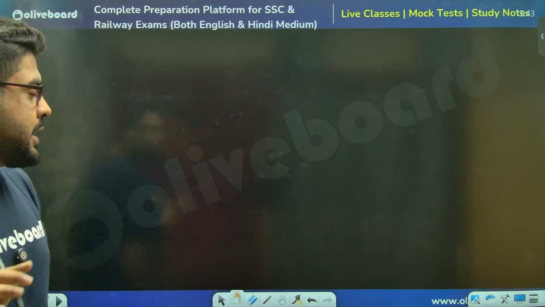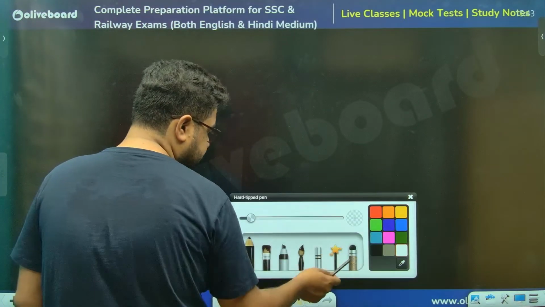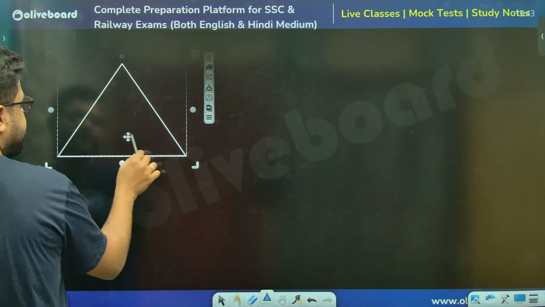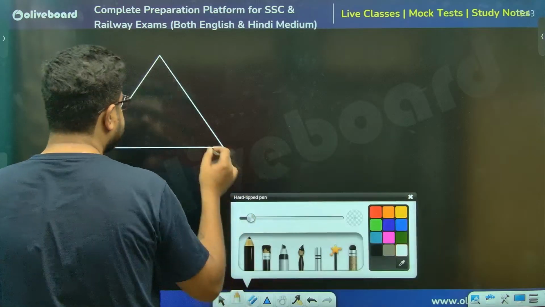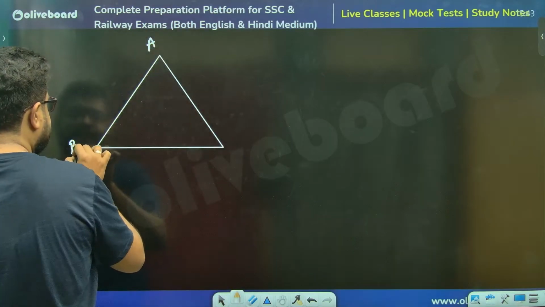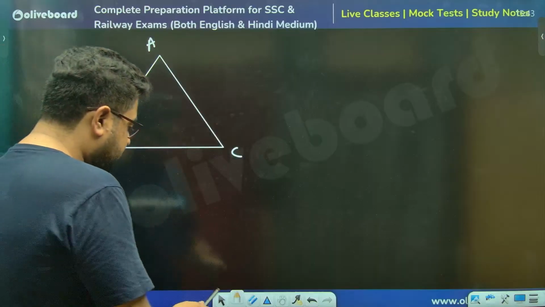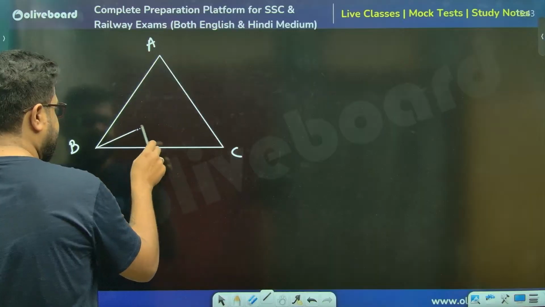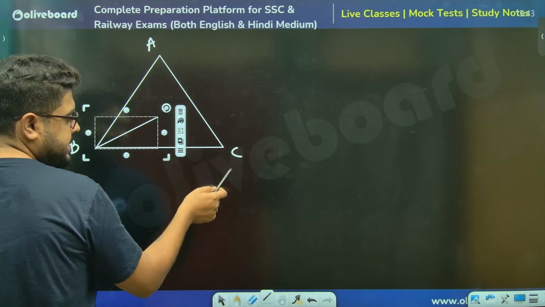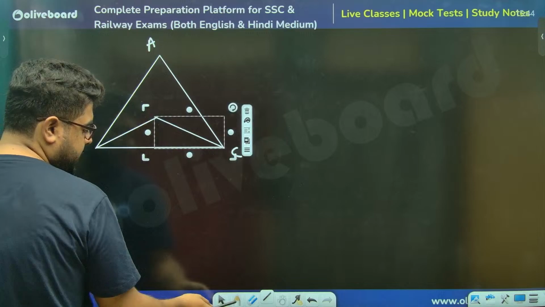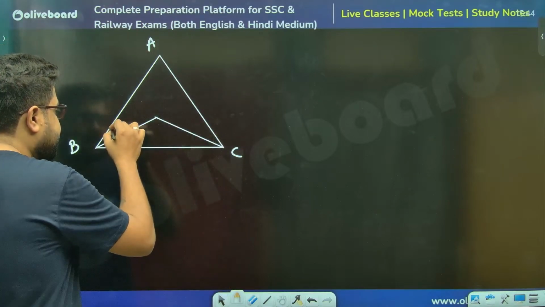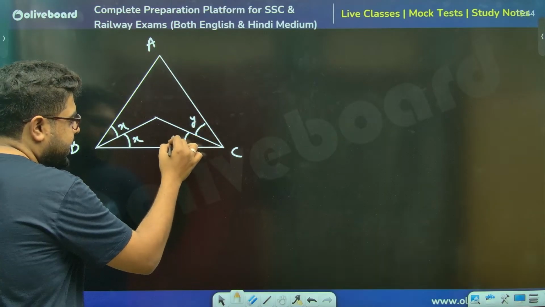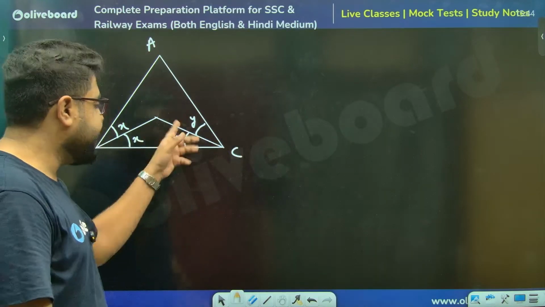Everybody clear? Now two more theories that we need to understand. So a triangle like this, let's say this is A, B, and C. Okay. Now, if you draw the angle bisectors of the base angles, this one and this one. So what I'm saying, these are angle bisectors. This is X, this is Y. Both the angles are bisectors.